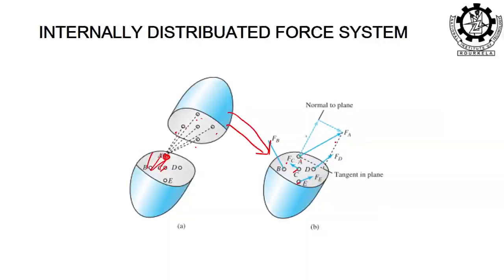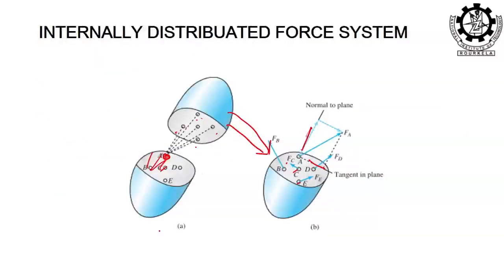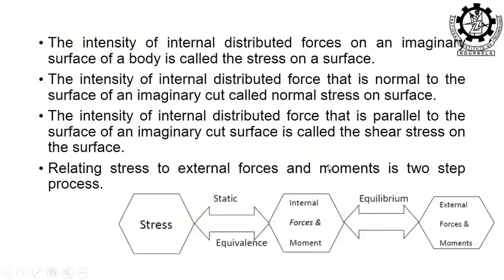At point A, the force F A is coming out, and it has two components: one is normal and one is parallel, which has been shown here, this is parallel and this is normal. Then how the internal force system can be discussed? All this, whatever we have started with the two halves of a body, is represented here, and we can discuss a few points on the stresses.